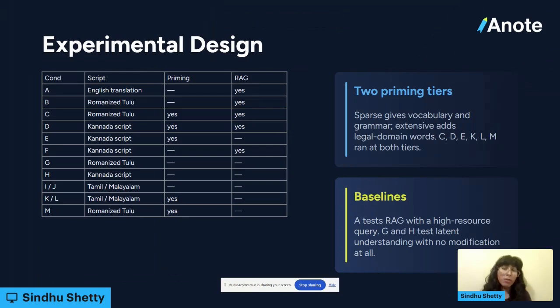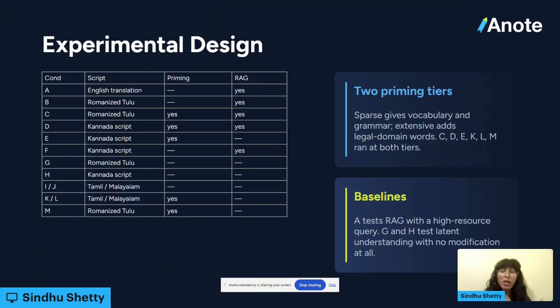The priming itself could be broken down into 2 tiers. Every model which had priming had 2 types of priming. The first was just sparse priming, so that would be basic words like to go, to know. But then the extensive priming would add on to that by giving more detailed words like a court, or to sign, or a will, which would kind of give away the sentence. So what we're trying to see is how much priming is necessary for a model to understand a language it has no basis in.